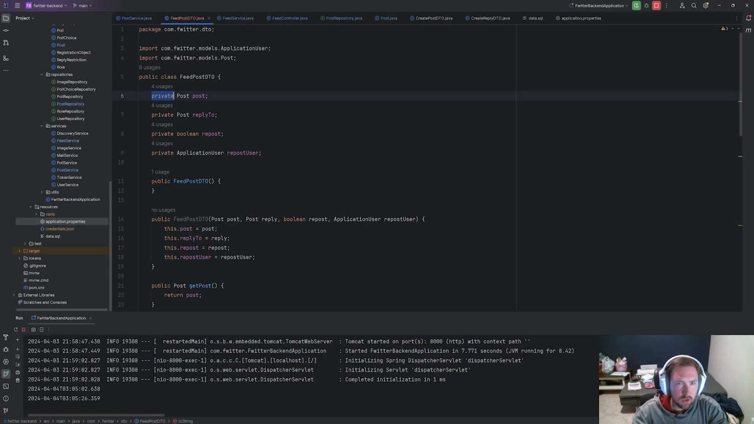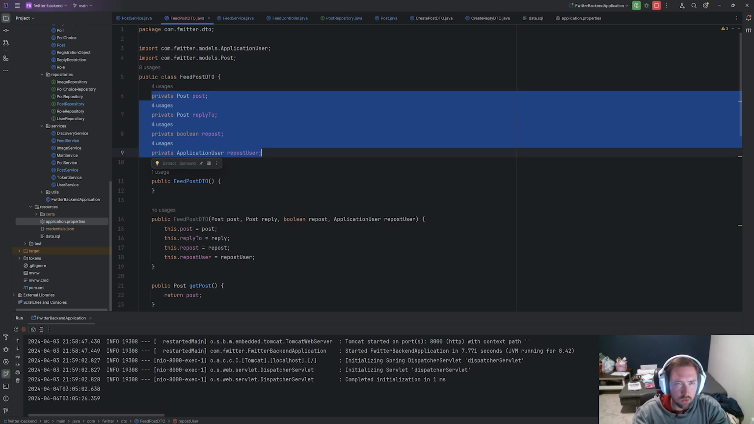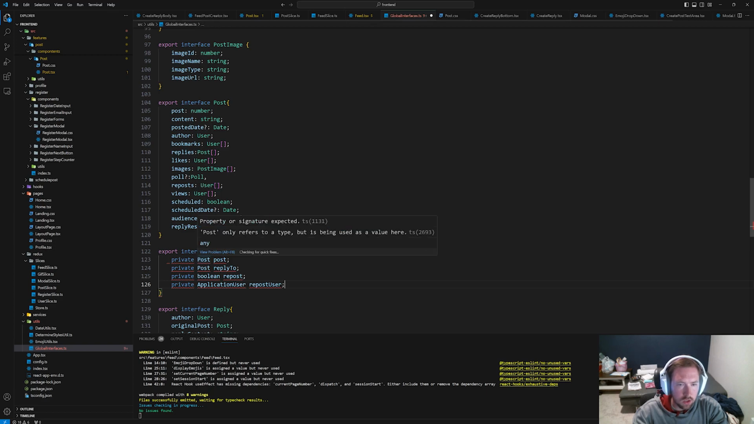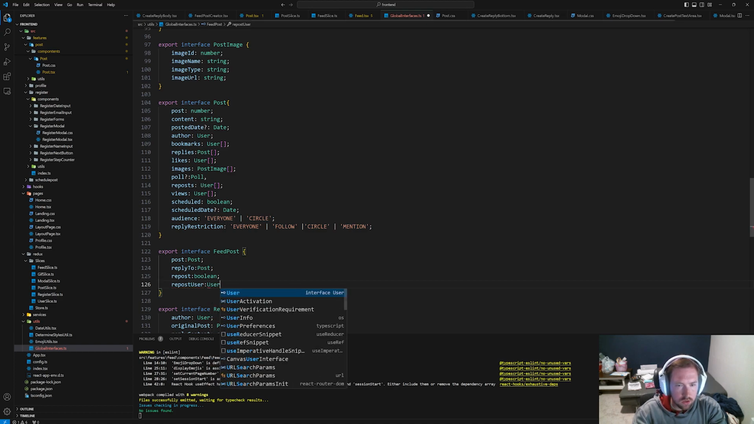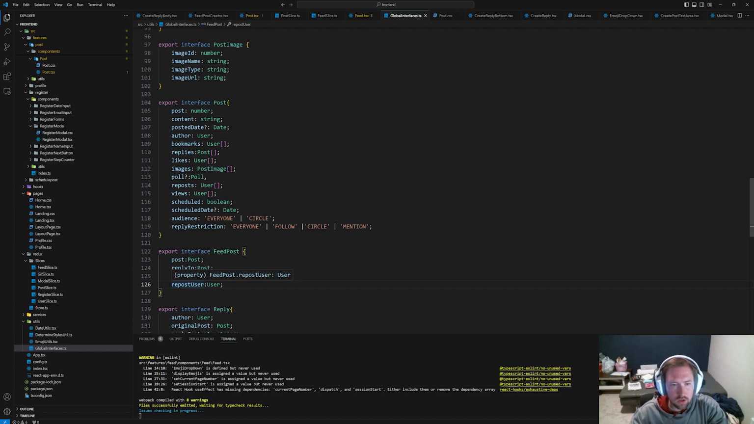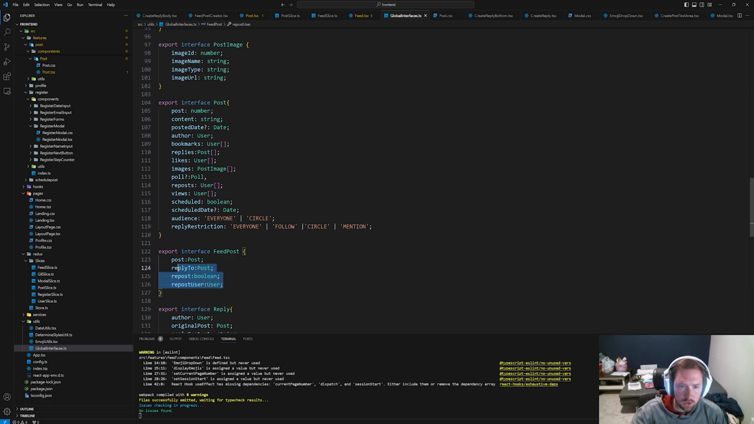So our FeedPostDTO has post, reply, repost, and repost user. Let's go ahead and just add these. So post is a post. Our reply to is a post. Our repost is a Boolean. And our repost user is a user. The reason why I did it this way is because whenever you repost, it just kind of shows the user there. And whenever you reply, it shows the post you're replying to kind of below it. So that's the idea behind that.